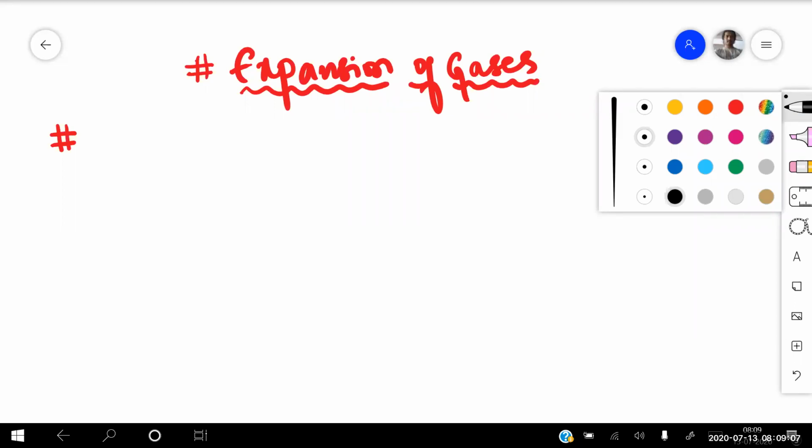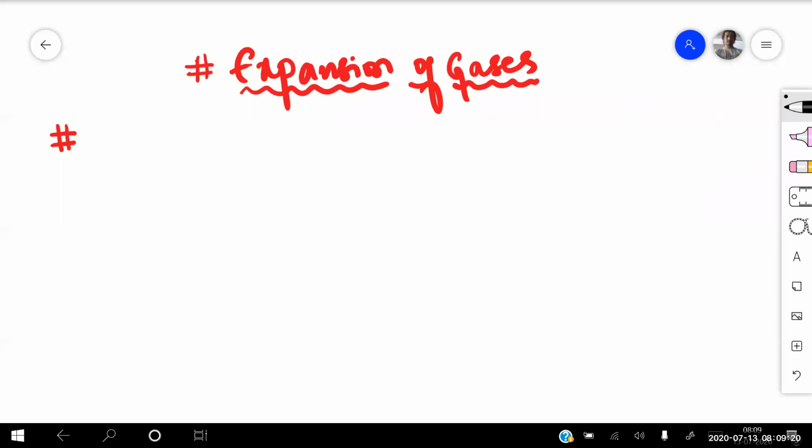Again, the physics topic will be both solids and liquids. Solids will be 40% and 60% will be liquids. Okay, I'll try to complete the expansion of gases by Thursday. Friday and Saturday, we'll go for the numericals on the expansion of liquids. Let's try to start with the next topic and the last topic of thermal expansions, that is expansion of gases.